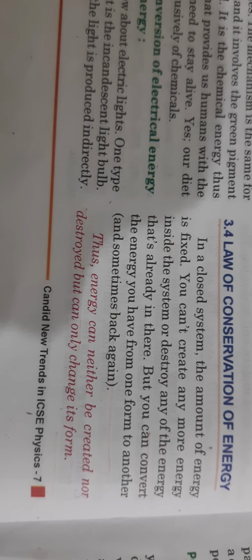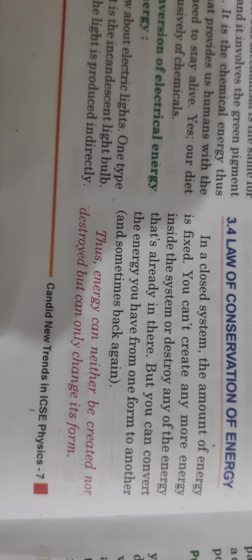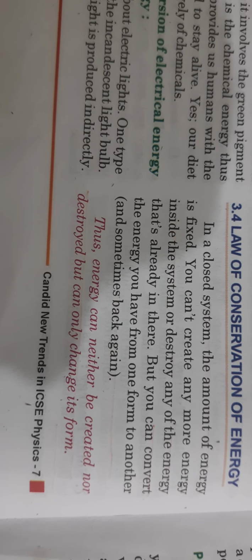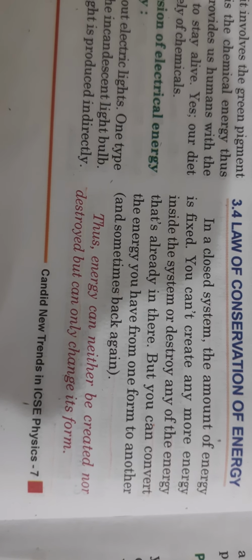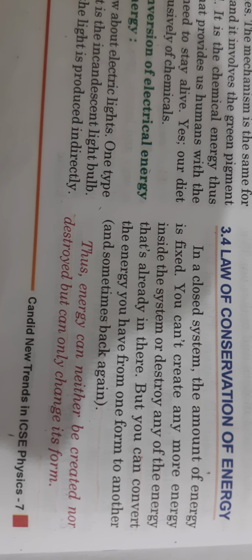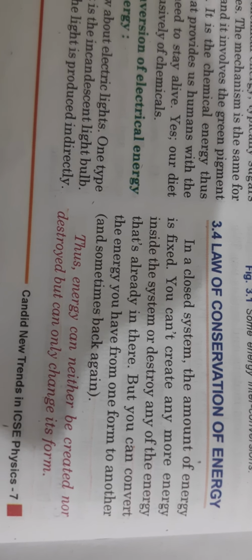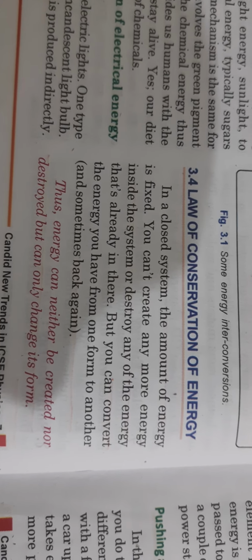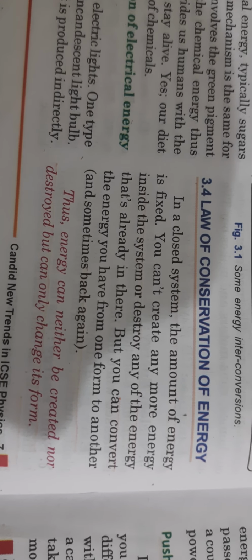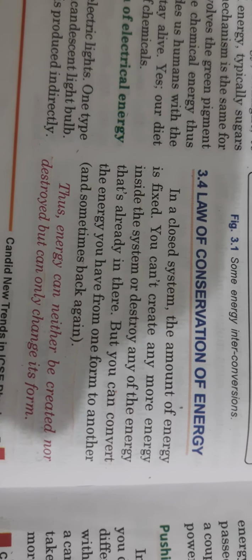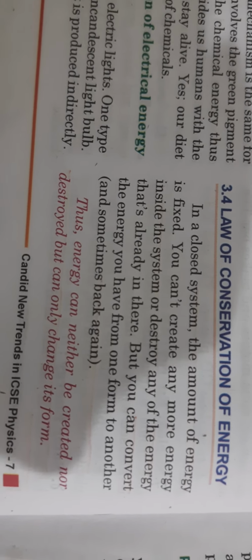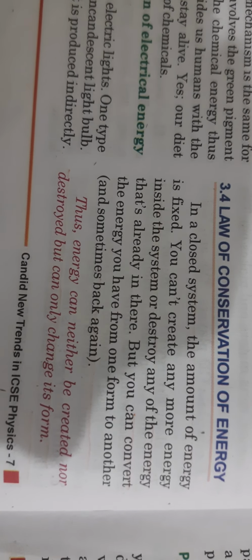So in your book it says, in a closed system the amount of energy is fixed. Now what is a closed system? A closed system is a system wherein there is a fixed amount of energy already present. In that system you cannot create any more energy or destroy any of the existing energy that is already there. You can only convert the energy from one form to another. For this, various examples are there in your book. Let us discuss them one by one.